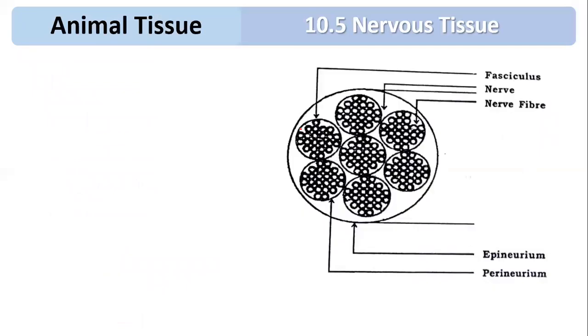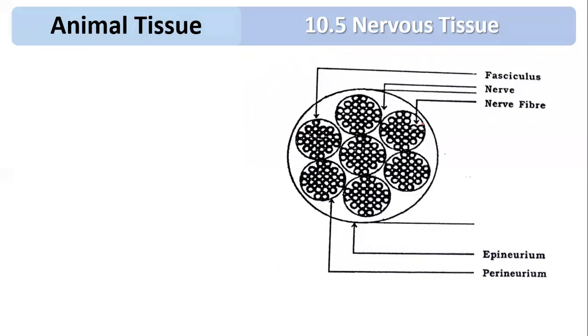You can see this diagram. It is more or less an arrangement like muscles. So what is the first one called? Endoneurium. What is endoneurium? You can see there is a single nerve fiber. This is the single nerve fiber.